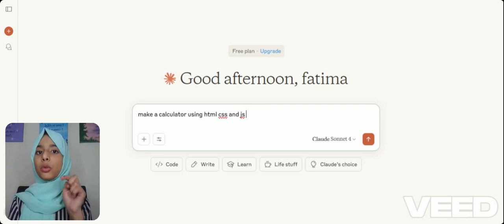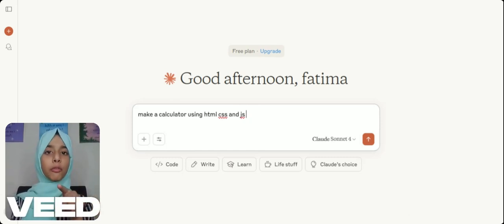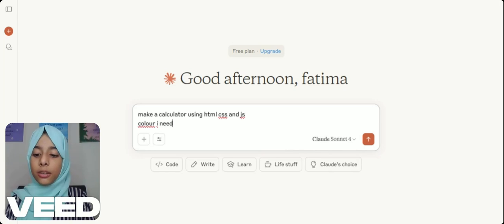It can give you HTML, CSS, and JS links, but it can also give you everything in HTML, so you don't have to worry. Claude and ChatGPT will add CSS inside the HTML, so you can just copy it. You can also write the color: I need pink and black.